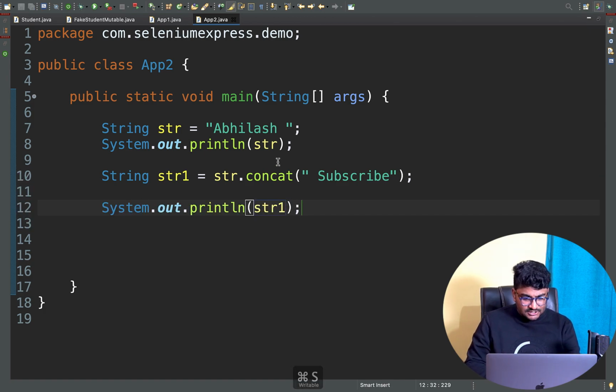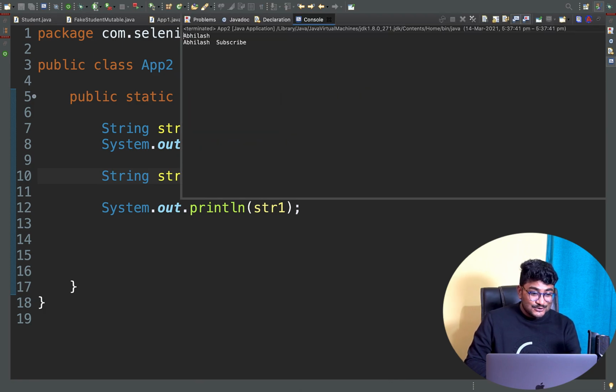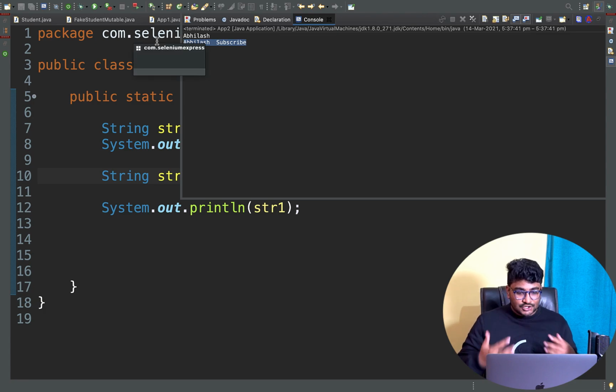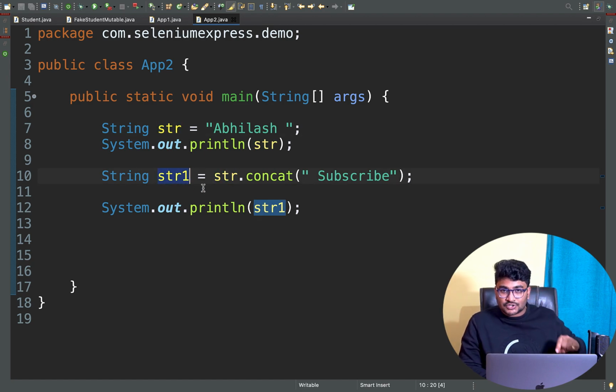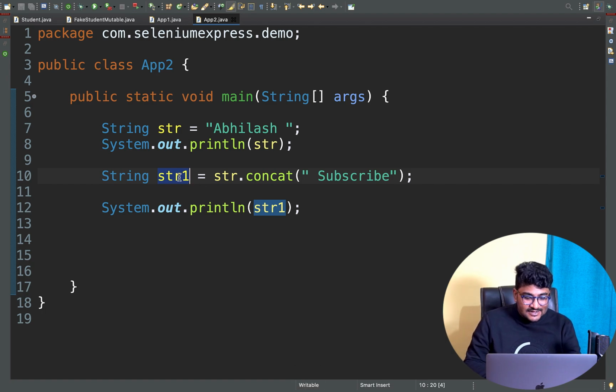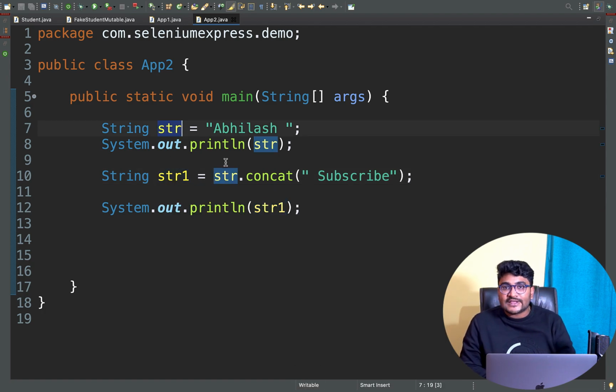So you know the result. This is whatever I have initialized with Avilash, and str1 should be Avilash subscribe to Avilash. There you go, Avilash and Avilash subscribe. So we got two different strings here in front of us. But right now, am I creating a new string, or do this str and str1 belong to the same string? That is the first question. And obviously this str1 and this str are two different strings.